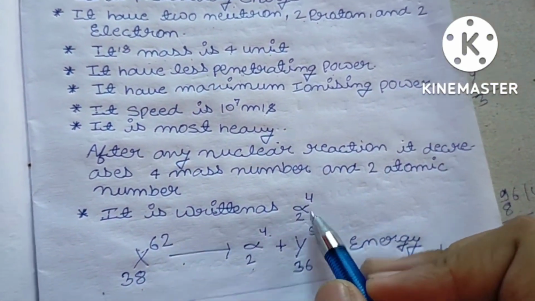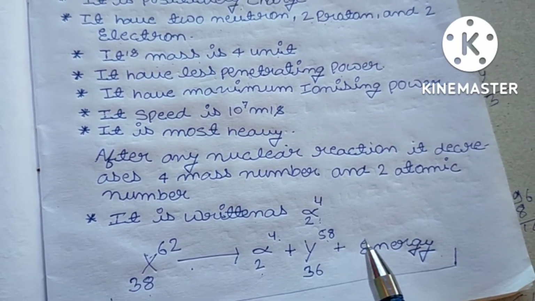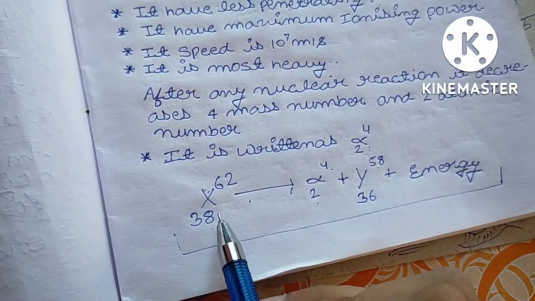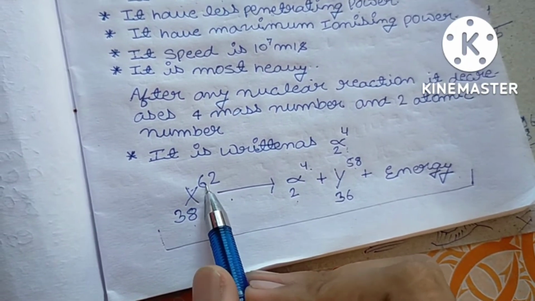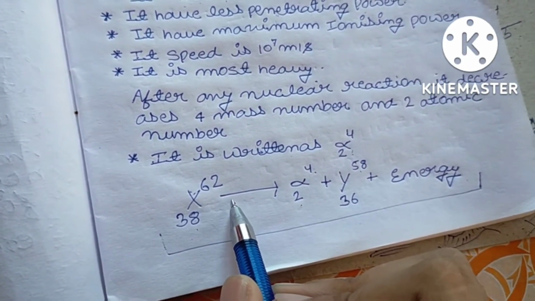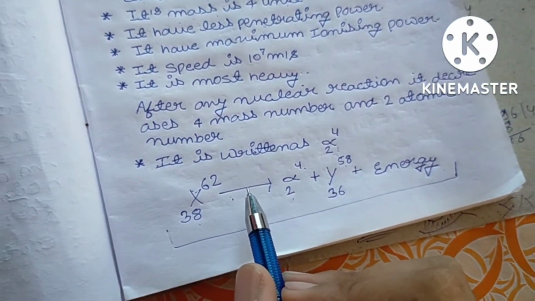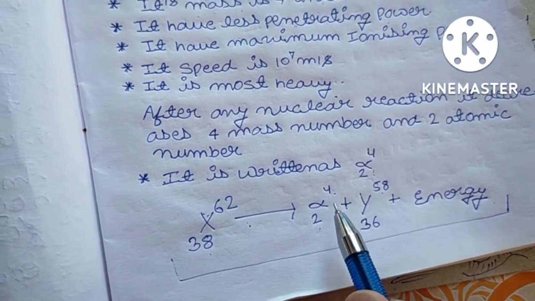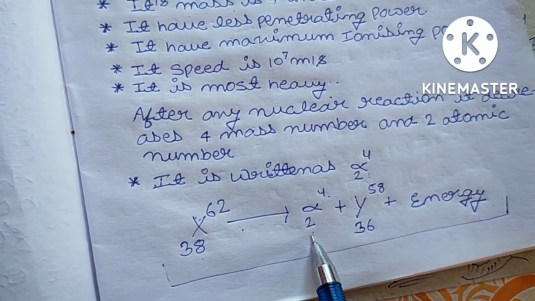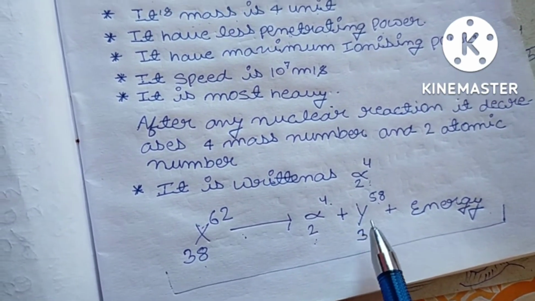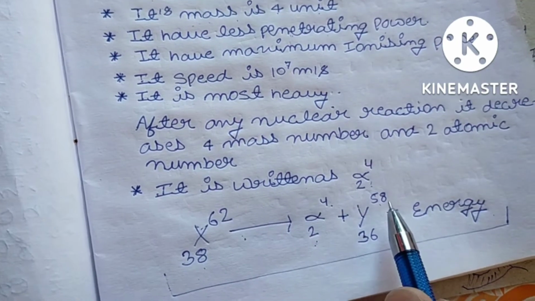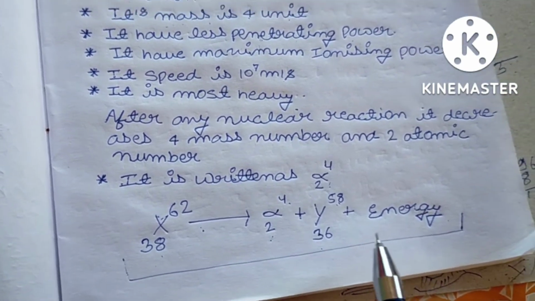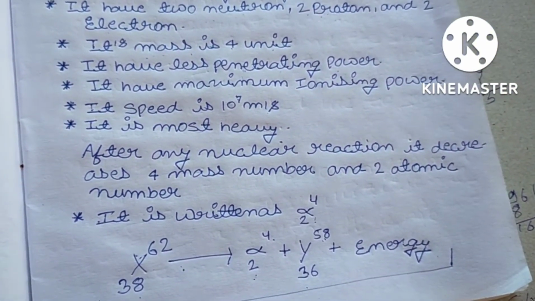It is written like this. For better understanding, I have written the equation of alpha decay. So here is X, which has 38 atomic number and 62 mass number, and in between a nuclear reaction is happening. After that the mass decreases by 4 as I told earlier, and the atomic number decreases by 2, and a new element will form, which has 58 mass number and 36 atomic number, and energy will be released. So let's see the properties of beta.